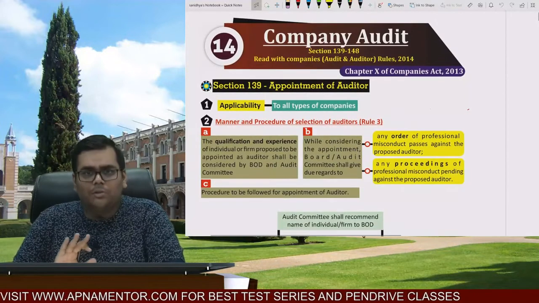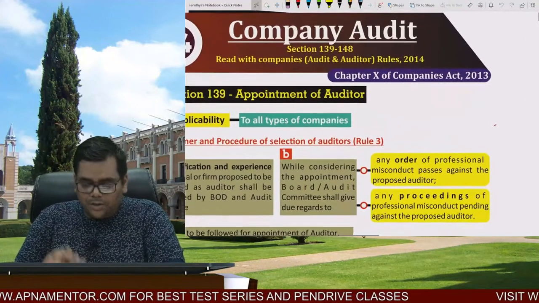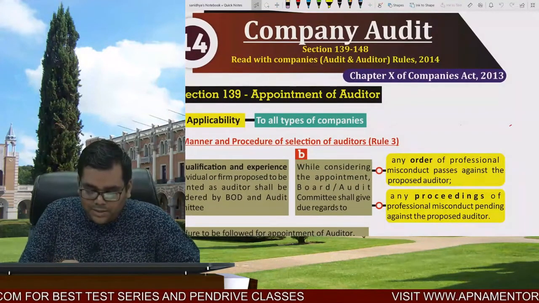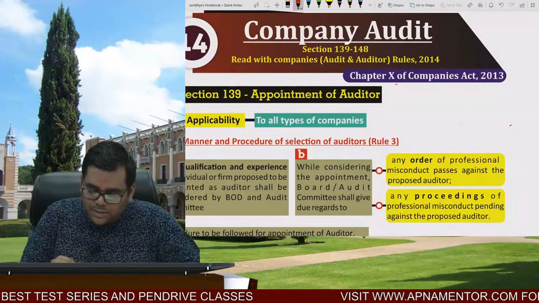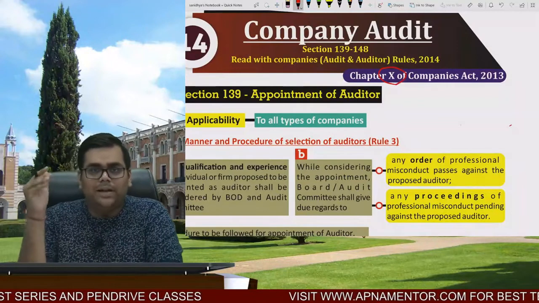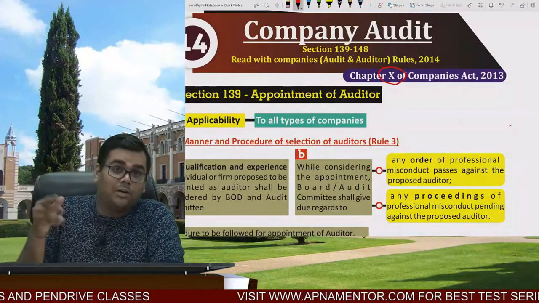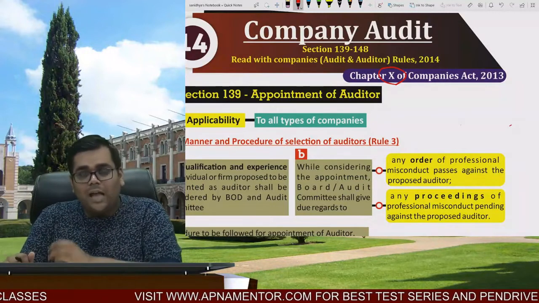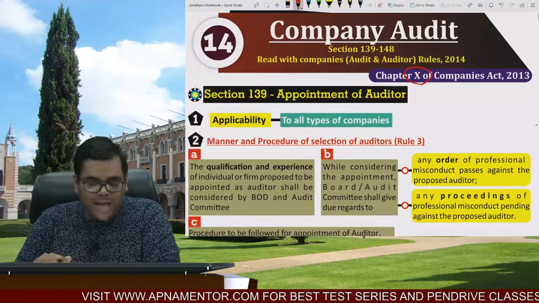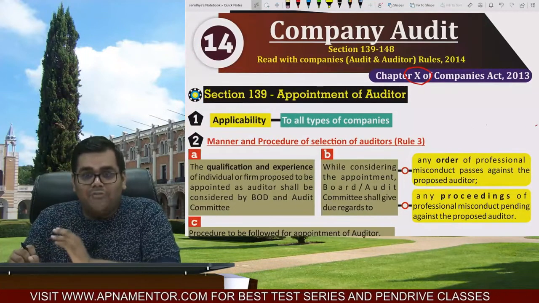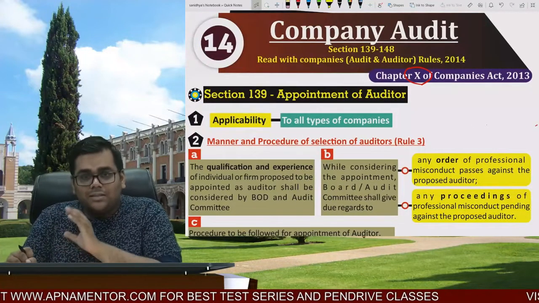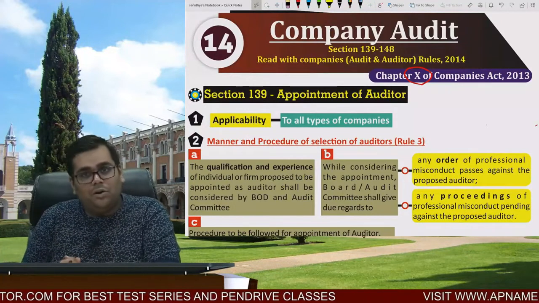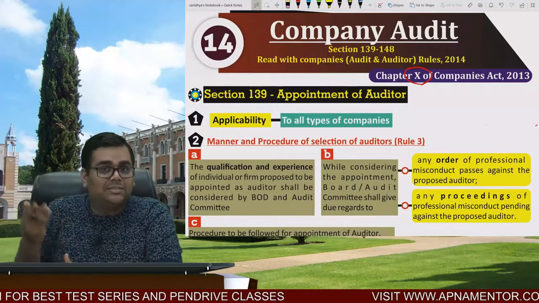Now if we talk about company audit, it is covered in chapter number 10 of the Companies Act. Now what is this chapter number 10? This is the chapter number of the act. Very few students know that every chapter has a chapter number, right? This chapter number is quite useful for you for fetching good marks, because for every group of sections there is a chapter number.